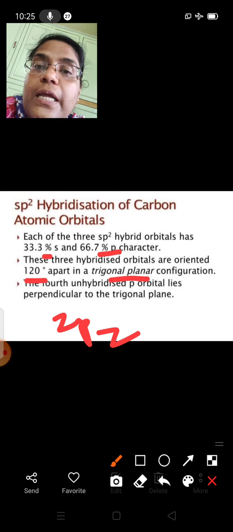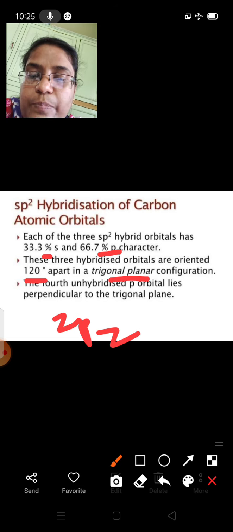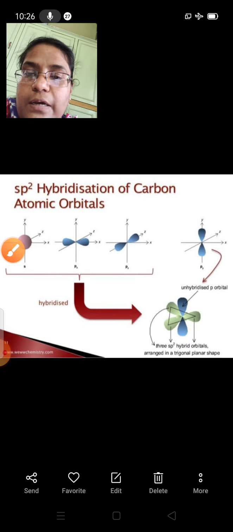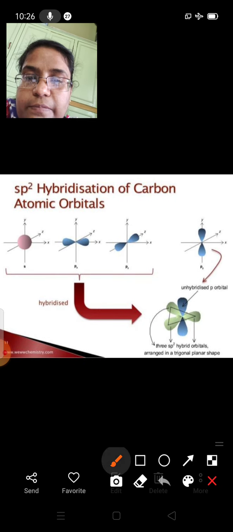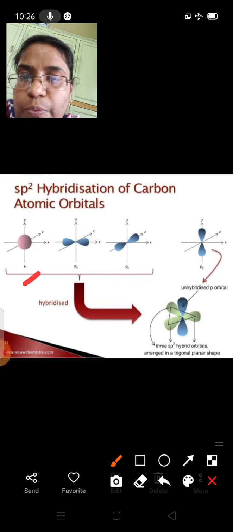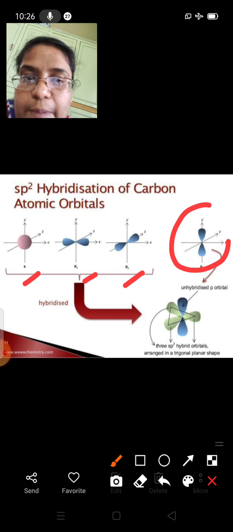lies perpendicular to the trigonal plane. We'll just see that in detail. So 2s orbital and 2p orbitals. This is the unhybridized orbital.